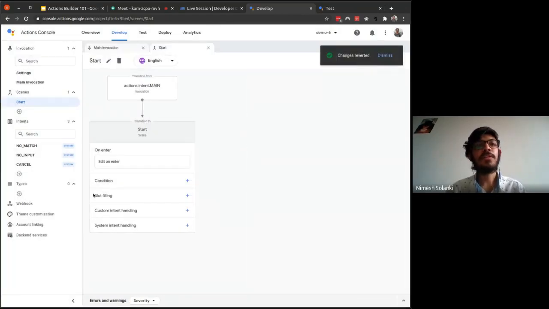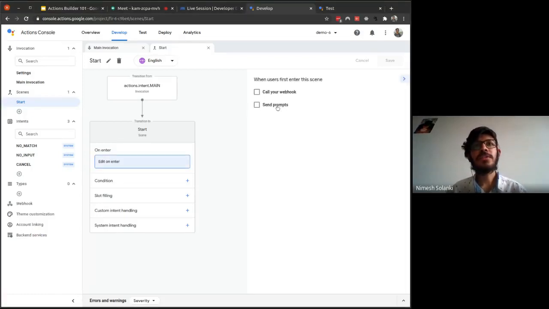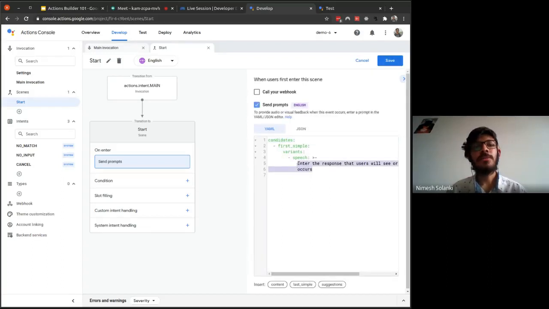This is slot filling. The slot filling I'll cover soon, and a custom intent handling, which we'll be developing in this scene. So let me copy a response from the code lab, and on enter, we'll send the prompts, and let me paste it over here. This particular part of speech will be thrown towards the user when the user enters the transition into the start scene.